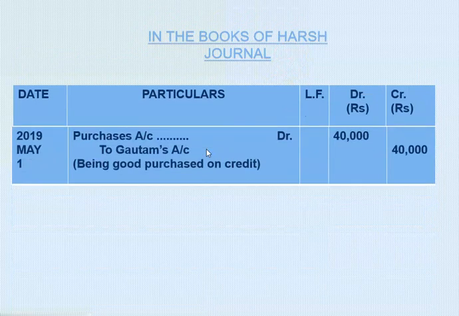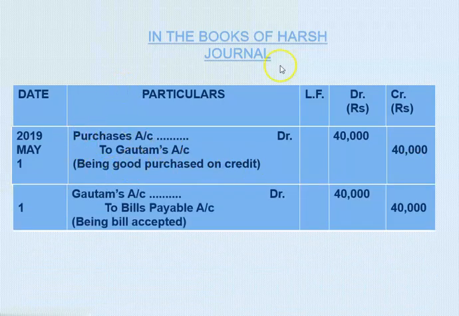Format. Now first entry is 2019 May 1st. The goods is purchased by Harsh and therefore he is going to pass the entry. Purchase account debited to Gautam account 40,000 rupees being goods purchased on credit basis. The second entry is here. Harsh has accepted the bill. He has returned his bill to Gautam and therefore acceptance and return to Gautam. Gautam account debited to bills payable account 40,000 rupees and being bill accepted.